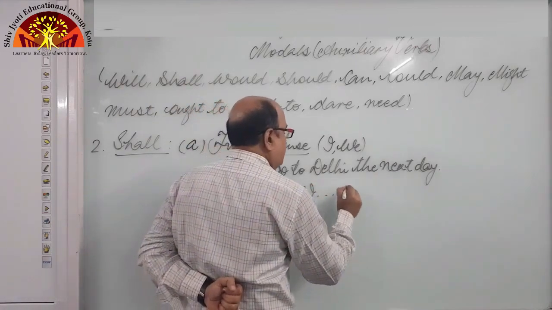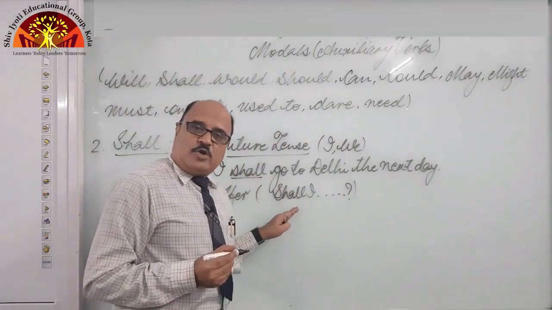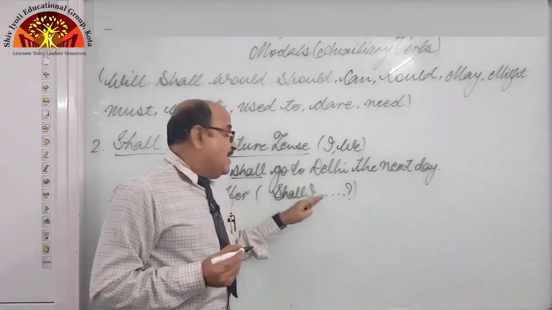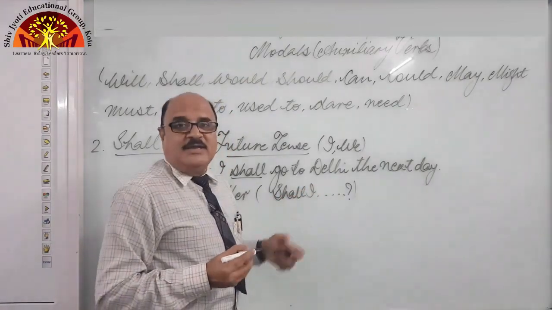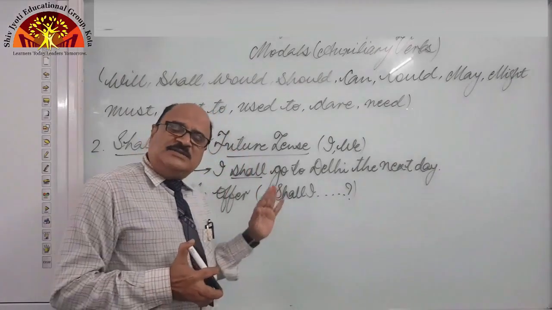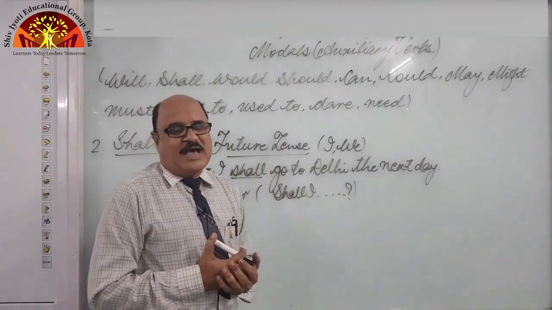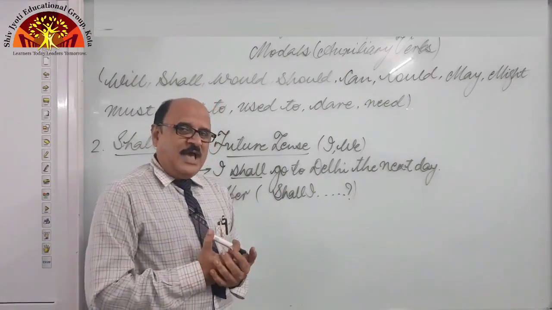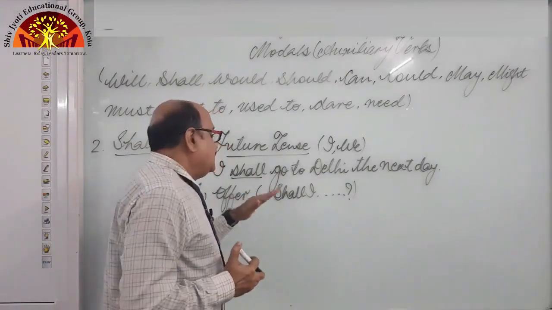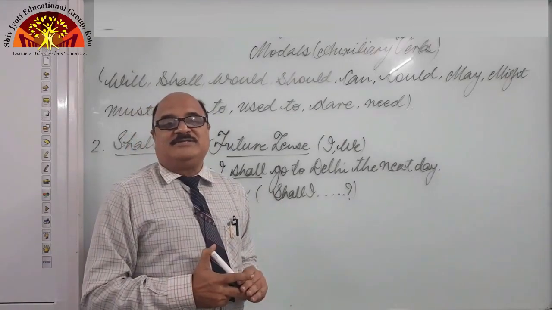shall I, right? The structure may look like that of an interrogative sentence, but actually these are not interrogative sentences. Do you remember in the beginning of the class I gave you some important tips, and one of them was that shall is never used in interrogative sentences?